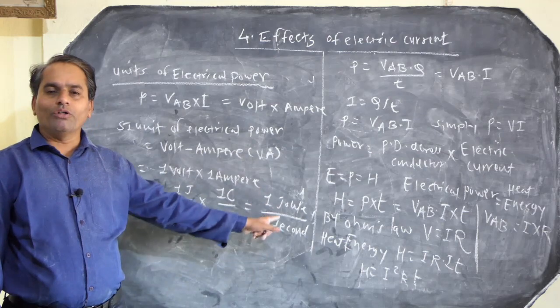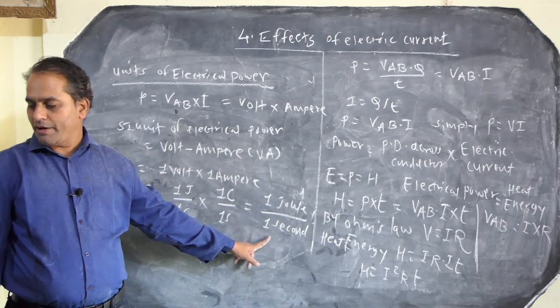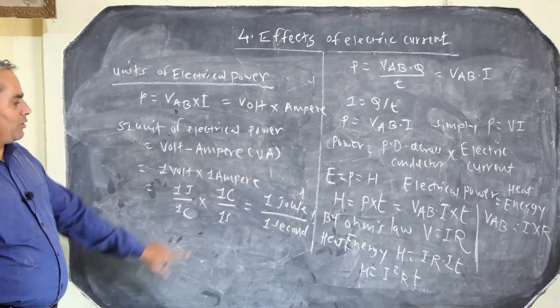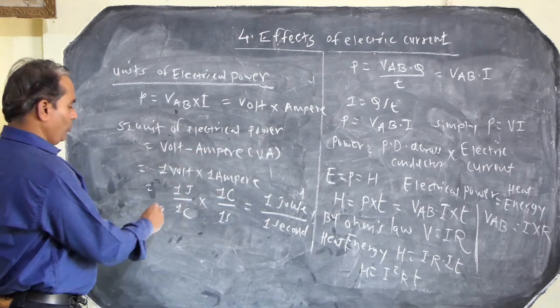So the SI unit of electrical power equals joule per second.